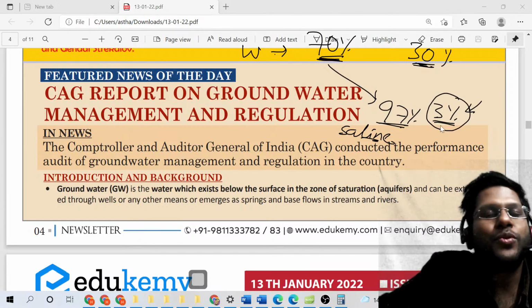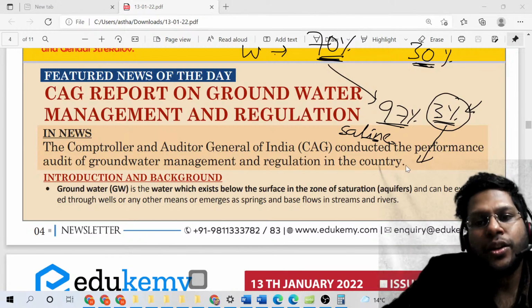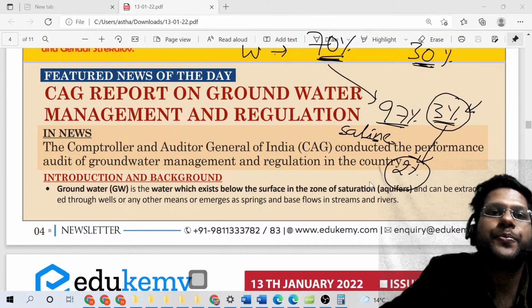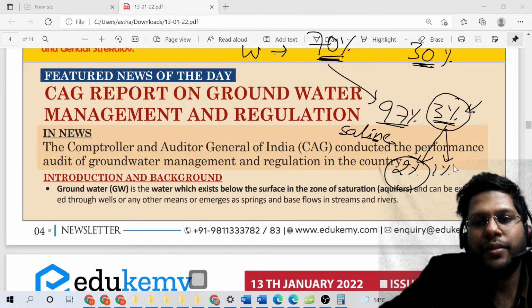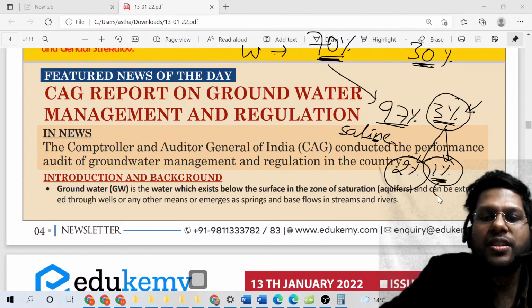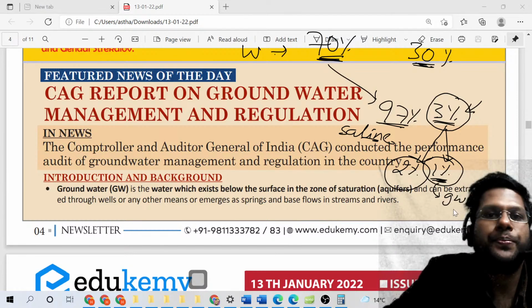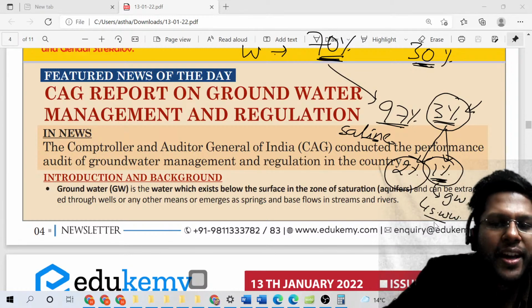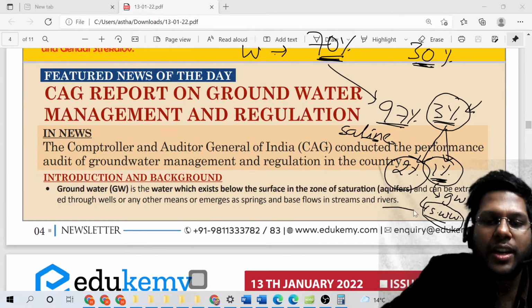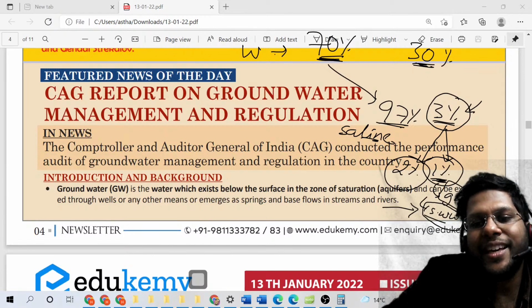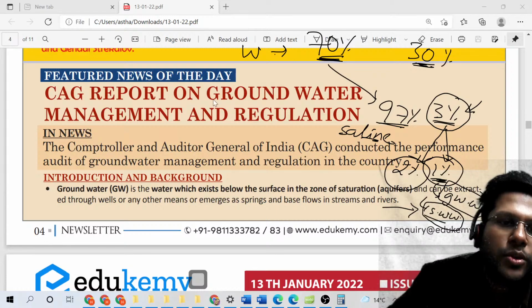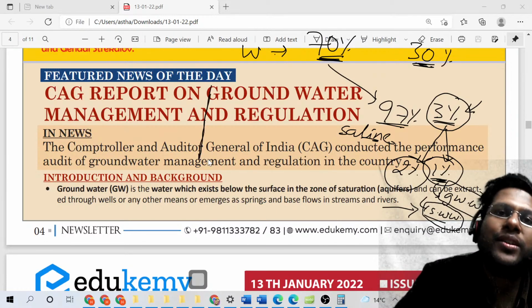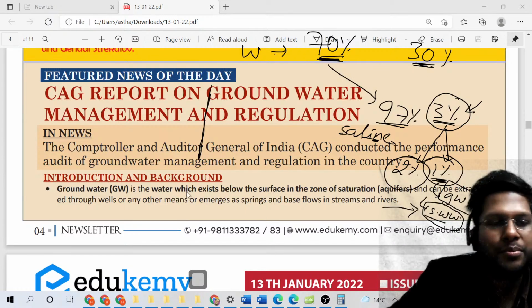Right, so only 3% freshwater reserves, and out of this 3%, 2% is locked in frozen ice caps. Less than 1% is available at other places, and in this 1%, almost the whole proportion is groundwater reserves. And the surface water, for example lakes, ponds, water in the atmosphere, is a very meager quantity. So we utilize the surface water, and what do we do for groundwater? We extract it using technology, right? So we have technology to extract groundwater from say 150 feet, 200 feet, 300 feet, 100 meters, right? Approximately 3 feet is 1 meter.